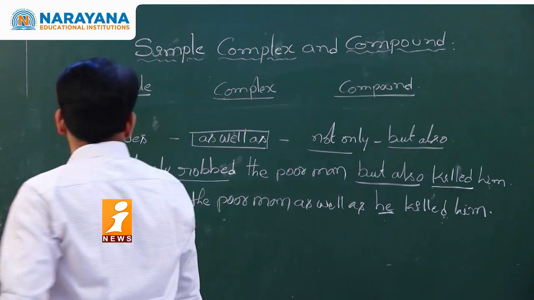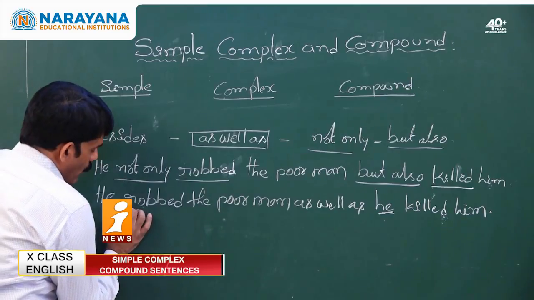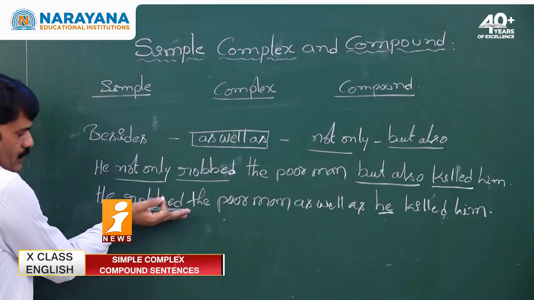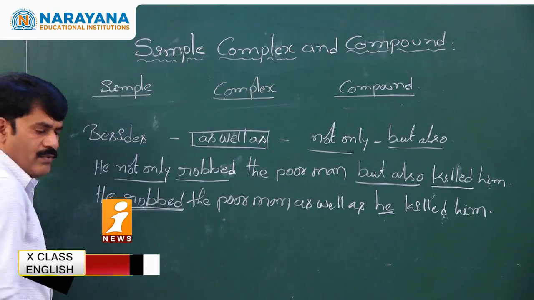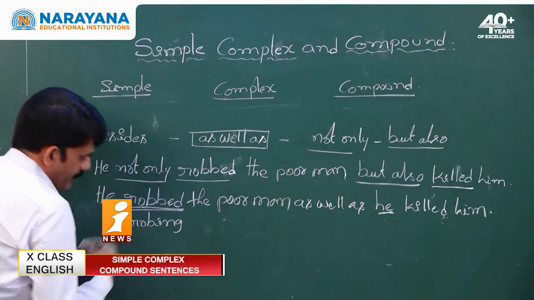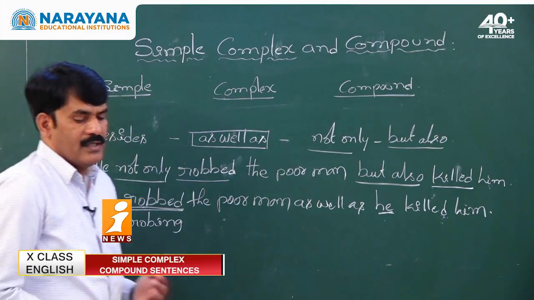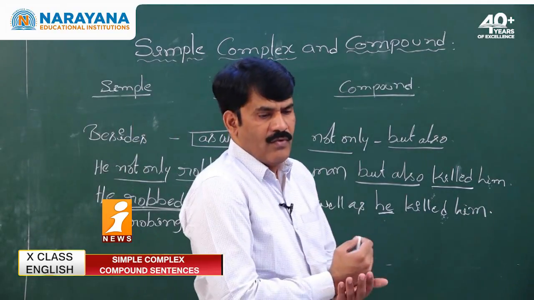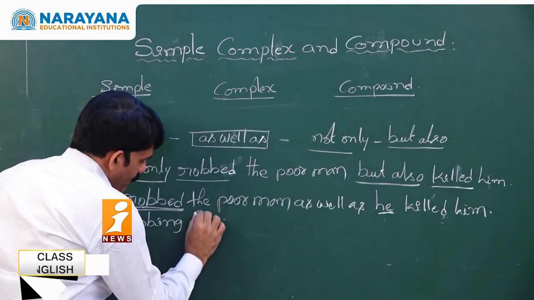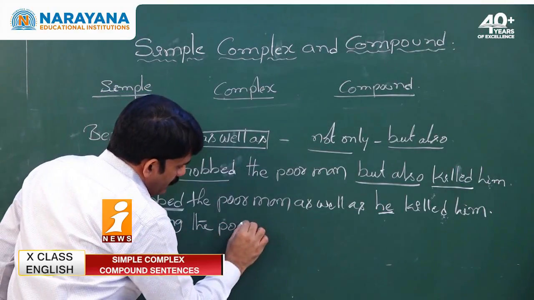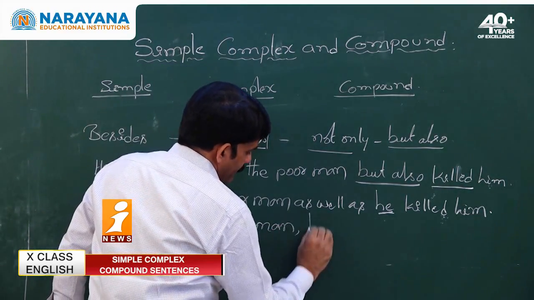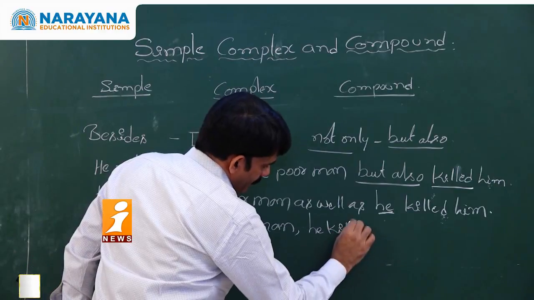How to make a clause into a phrase? What is the verb of the sentence given here? Robbed. So what is the fourth form of robbed? You write robbing. Robbing is the fourth form of the verb. When you write the fourth form of the verb, robbing the poor man, what happened? He killed him.